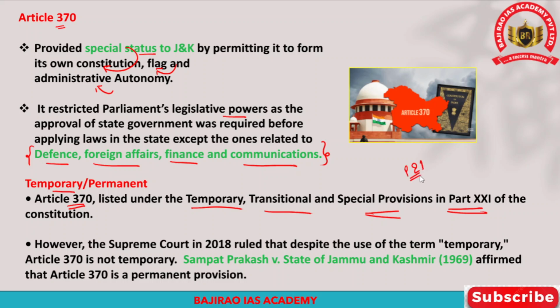However, the Supreme Court has intervened to decide whether Article 370 is temporary or permanent. The Supreme Court, in the case of Sampath Prakash versus State of Jammu and Kashmir, 1969, held that Article 370 is a permanent provision. So it is not a temporary provision, rather Article 370 is a permanent provision. In fact, the Supreme Court reaffirmed its stand of Sampath Prakash versus State of Jammu and Kashmir.